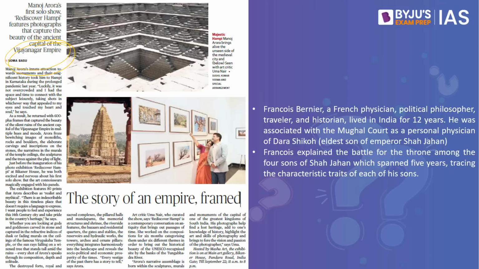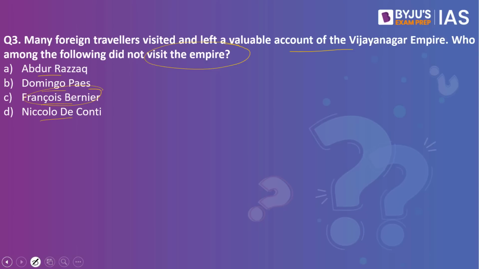Let us try and understand what these options are. When we look into the first option, yes, Abdul Razak did visit the Vijayanagara Empire. He happened to be an Islamic scholar. He was a historian who visited the Vijayanagara Empire during the time of Devaraya II, the greatest ruler of the Sangama dynasty. So remember, he came when we had Devaraya II heading the administration.